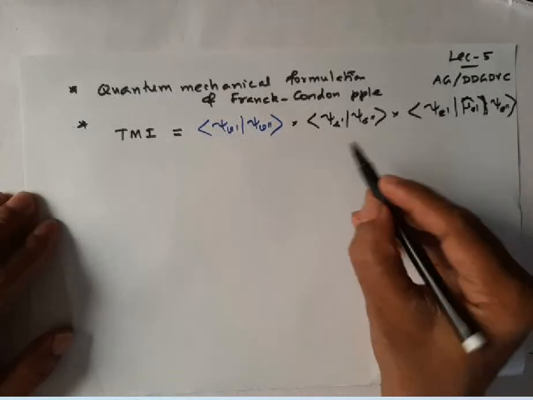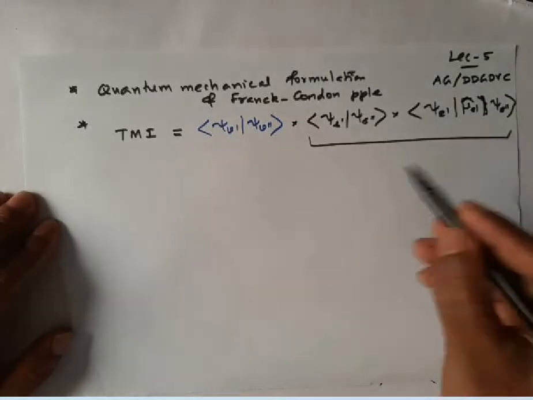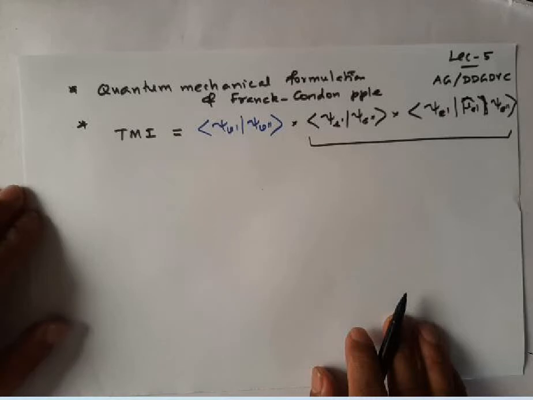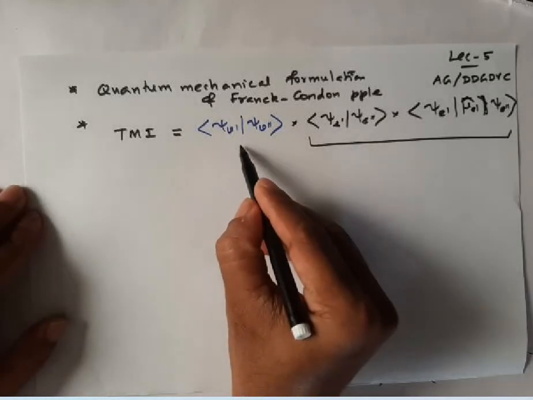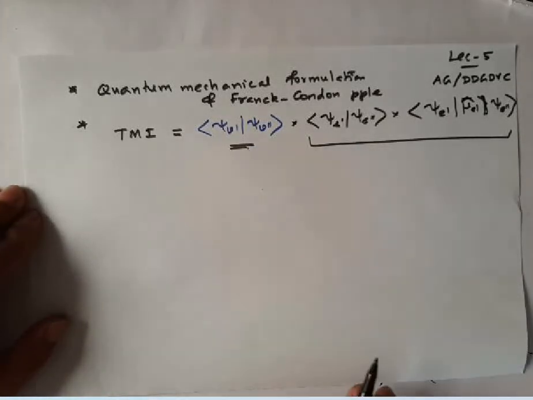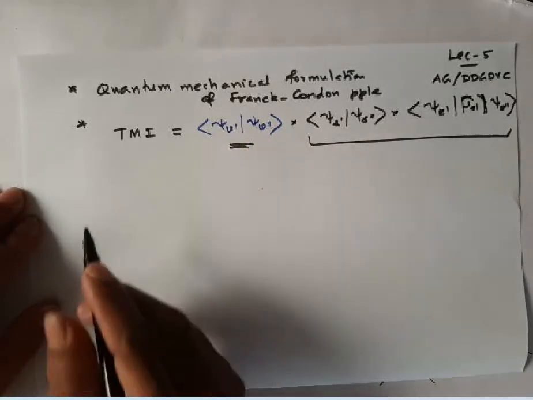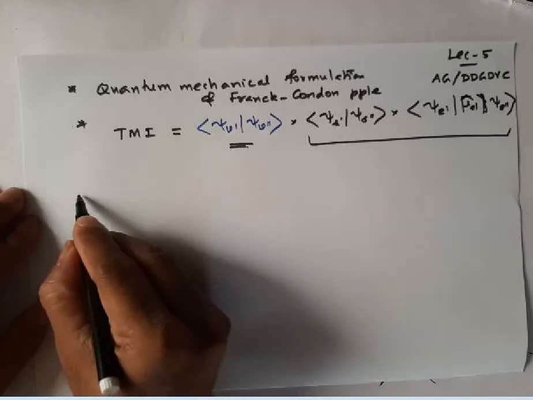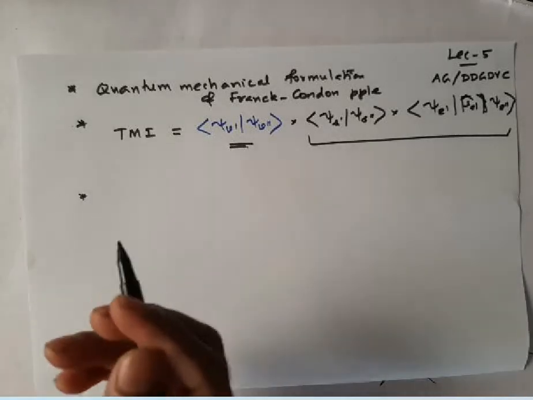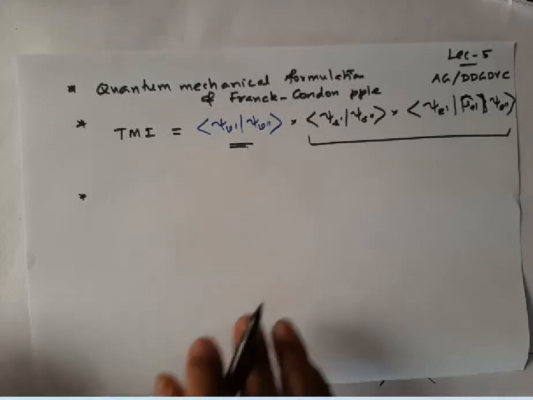So I gave some information about these things in the last lecture. Now let us focus on this. Before going to discuss this, let me give some information which I forgot to say in the last class.